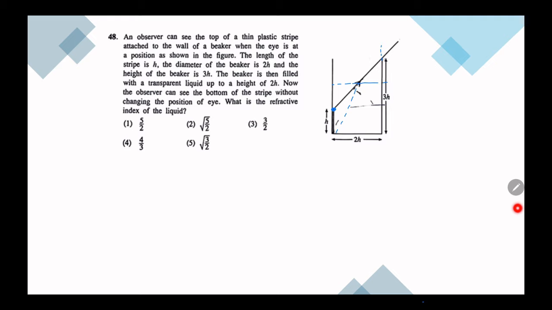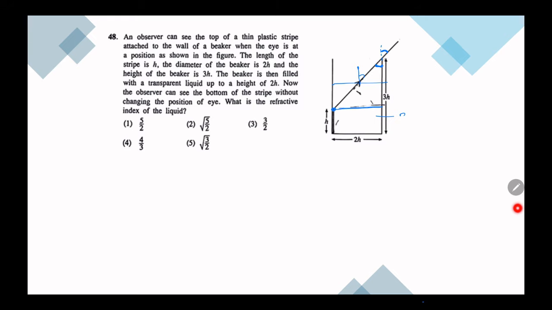Then what is the refractive index of the liquid? So here we need to find this angle, right? To find that angle, this angle when we fill liquid, this angle over here and this angle over here are the same.